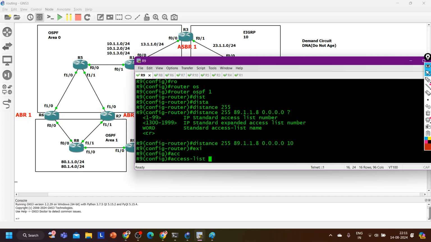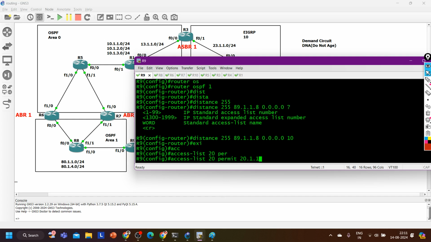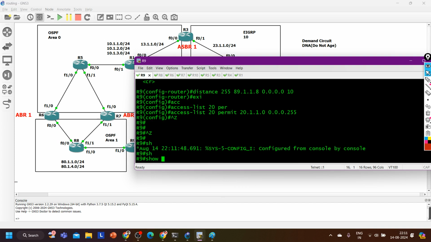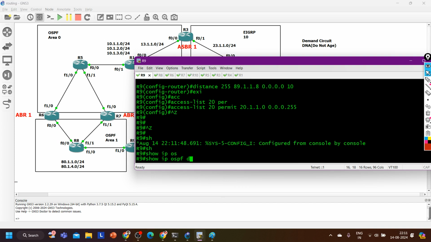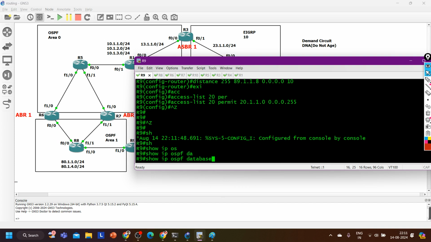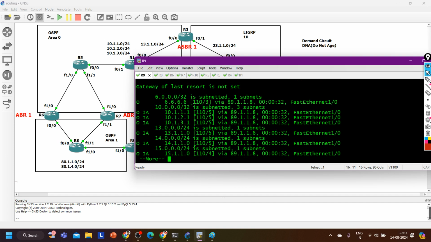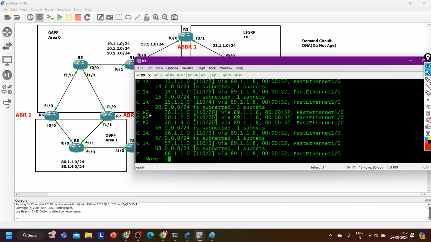Because of the virtual link, it is learning the subnet, right? And here access list number 20, I'm saying permit 20.1.1.0 0.0.0.255. So IP ospf. Still 20.1.1.0 is there in the table.